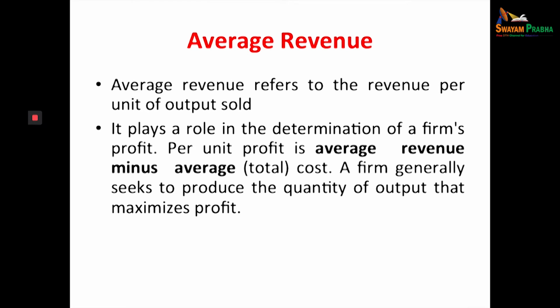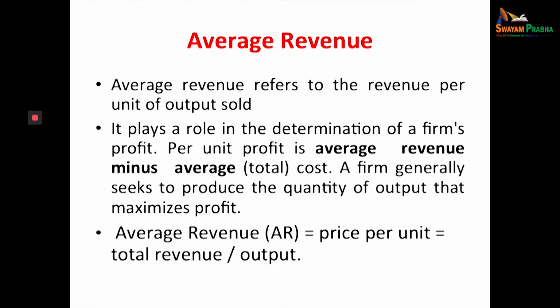When a firm calculates its profits, the average revenue plays a very important role. Per unit profit is based on average revenue. The firm generally seeks to produce the quantity of output that maximizes the profit. Average revenue is equal to the price per unit, that is, total revenue divided by quantity.